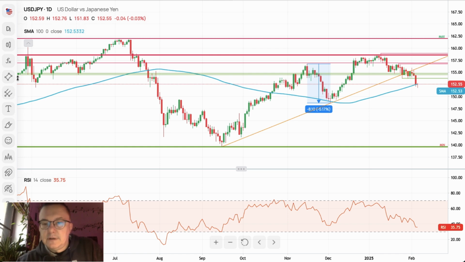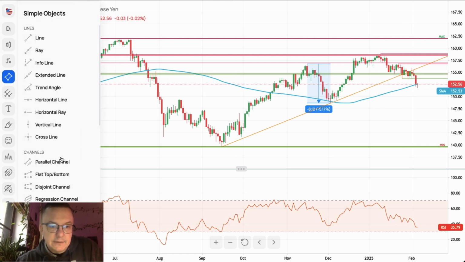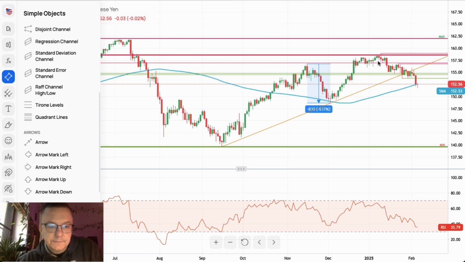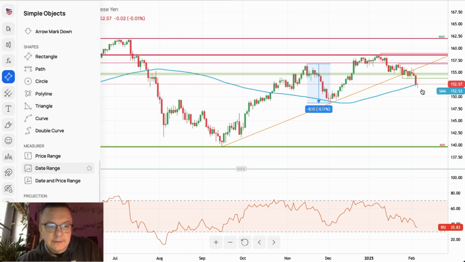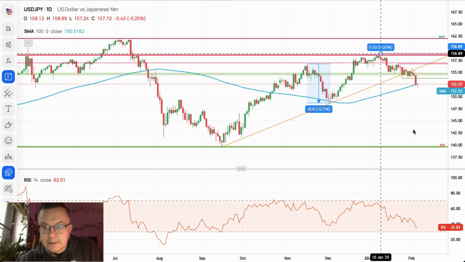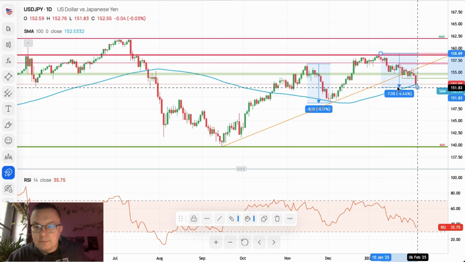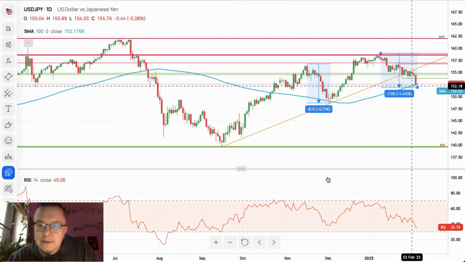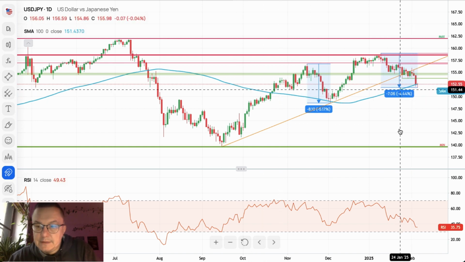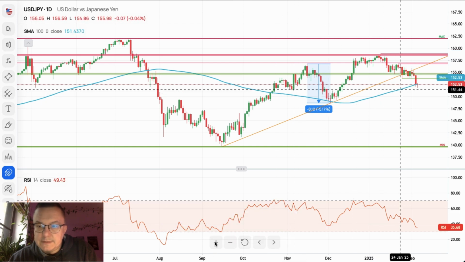This movement to the downside here is pretty much quite big. We can take a look at how big this movement to the downside is. Let me just take the price range. If it's bigger than 5%, then bulls will have to worry. For now it's minus 4.44, so it's not the bigger correction during this up movement. Nevertheless, the 100 periods moving average for the US dollar bulls is to be or not to be.